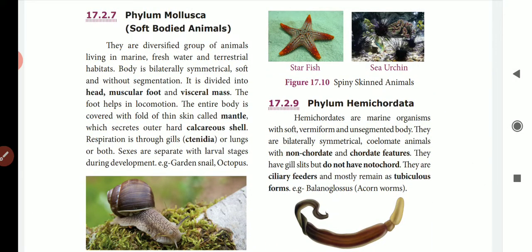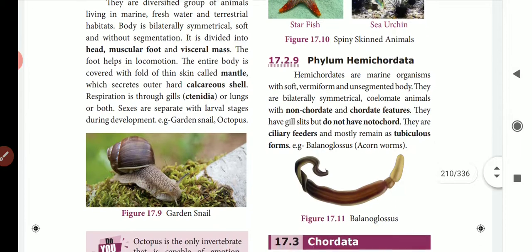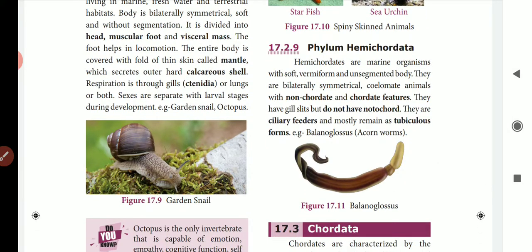Then the phylum Hemichordata. Hemichordata are also marine organisms. They have a soft worm-like structure and don't have any segments on their body. They are bilaterally symmetrical and coelomate. They have characteristics of both chordates and non-chordates, but they don't have a notochord. They have gills for respiration. They are ciliary feeders, which means they collect food particles outside the digestive tract through the cilia.